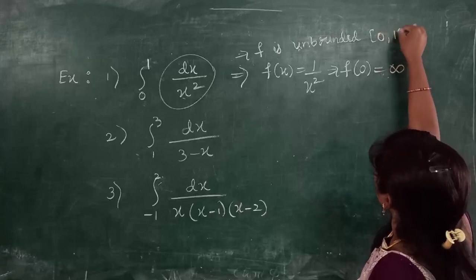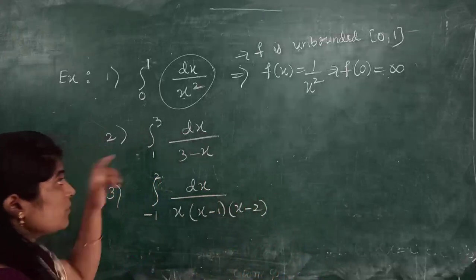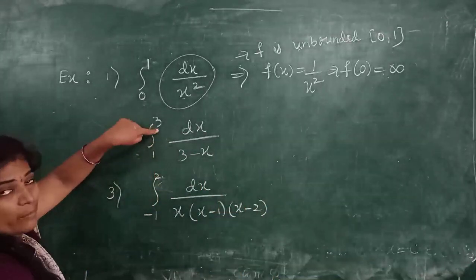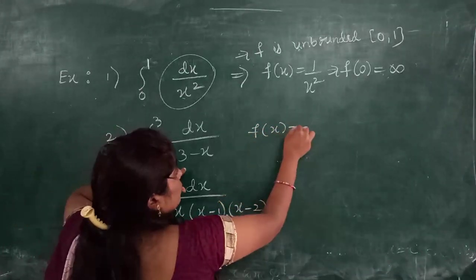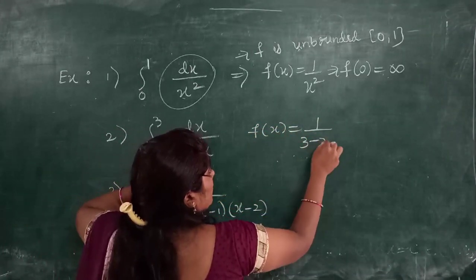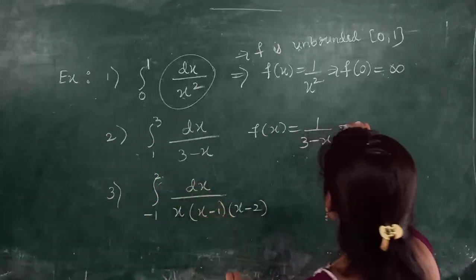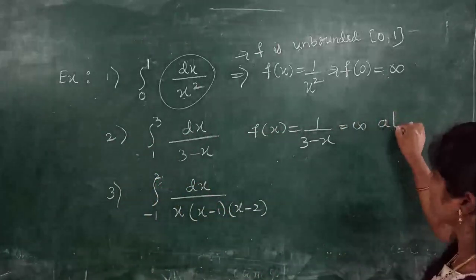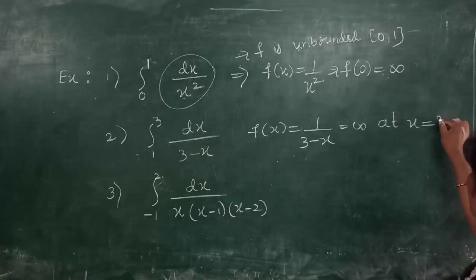Similarly, see here, if you substitute the upper limit, here f of x equals 1 divided by 3 minus x. This becomes infinity at x equals 3, that means at the upper limit.